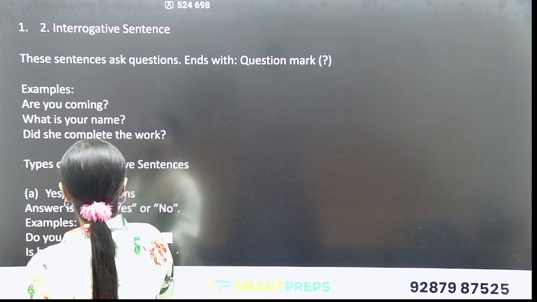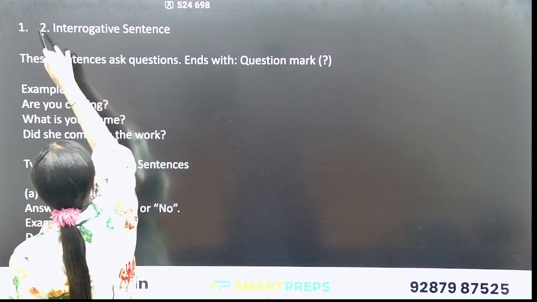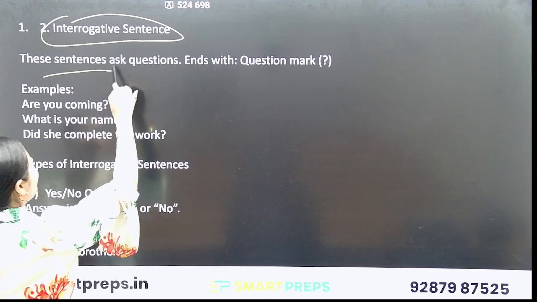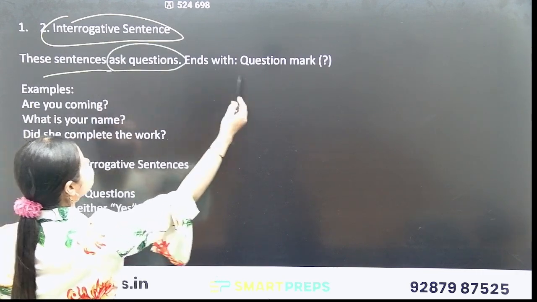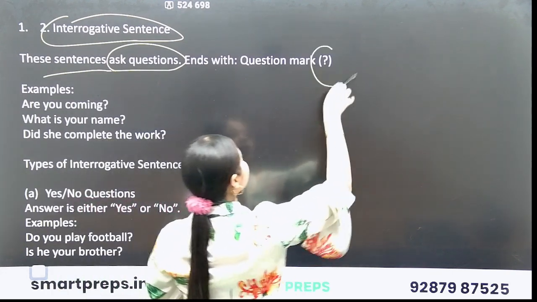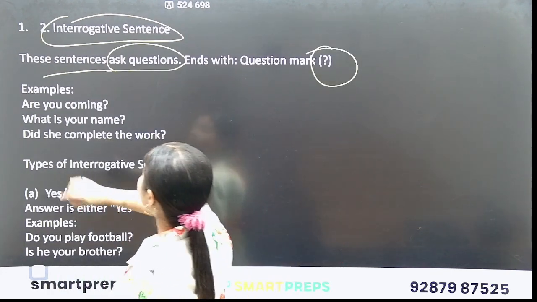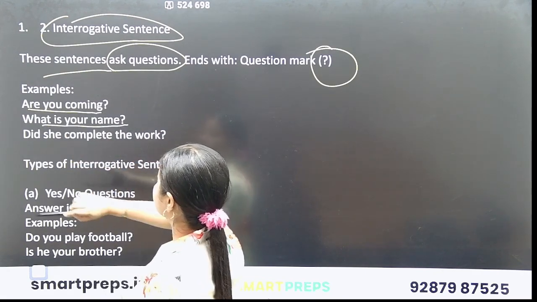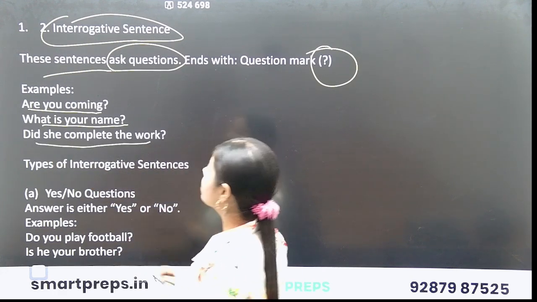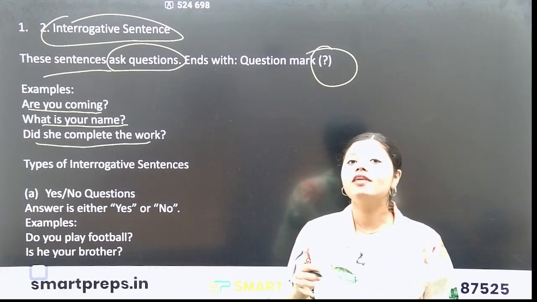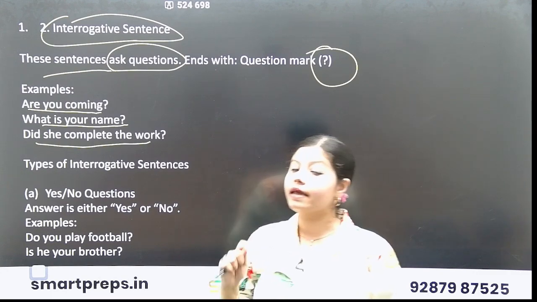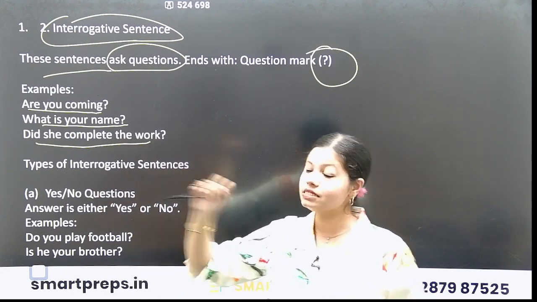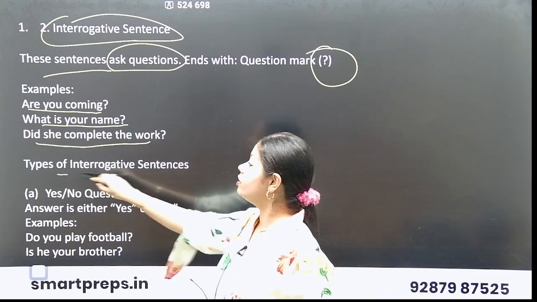Now let's understand the second type of sentence, that is interrogative sentence. Those sentences which ask questions. Ends with what? Ends with a question mark. Okay, for example, are you coming? What is your name? Did she complete the work? Now there are various types of interrogative sentence, like how we studied the various types of declarative sentence, positive and negative sentence. Let's understand types of interrogative sentence.